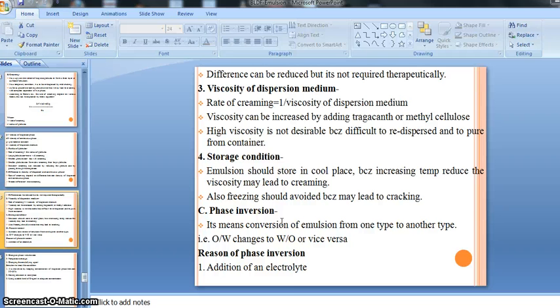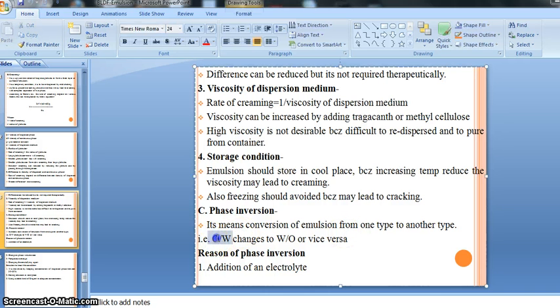If these kinds of changes happen, we consider our preparation unstable, and that consequence is called phase inversion, right? So this is the simple meaning of phase inversion. It means conversion or transfer of an emulsion from one type to another type.